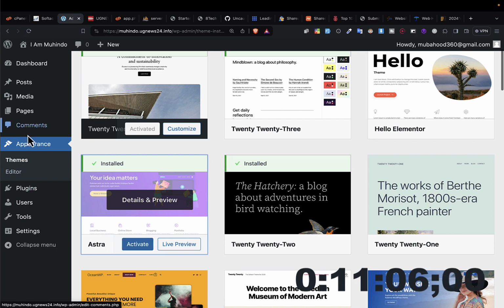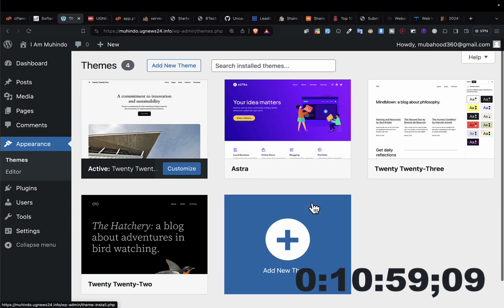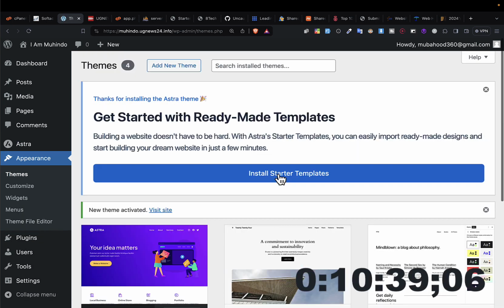As I told you, if you come here to appearance, you can have so many themes, and even if you go to your website, you'll see that nothing has changed. It is still the same theme. Why? Because you can have many themes, but you can have only one active theme. So what to do next is to activate the theme that I've just installed. To do that, I simply click here on activate. It will go ahead and activate that theme for me.